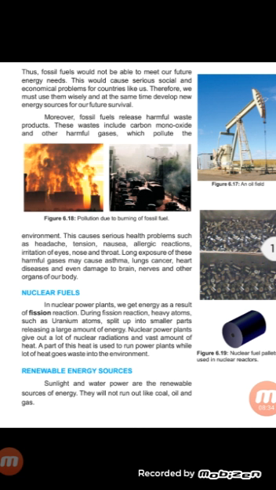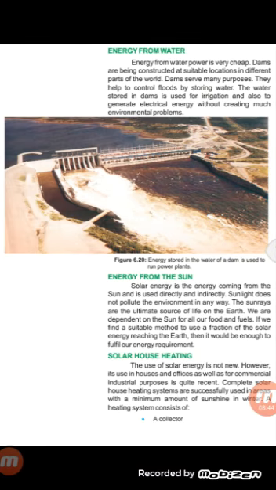Next is energy from water. Energy from water power is very cheap. Dams are being constructed at stable locations in different parts of the world. Dams serve many purposes. They help to control floods by storing water. The water stored in a dam is used for irrigation and also to generate electrical energy without creating much environmental problems. This means we can get energy from water at a very cheap rate.